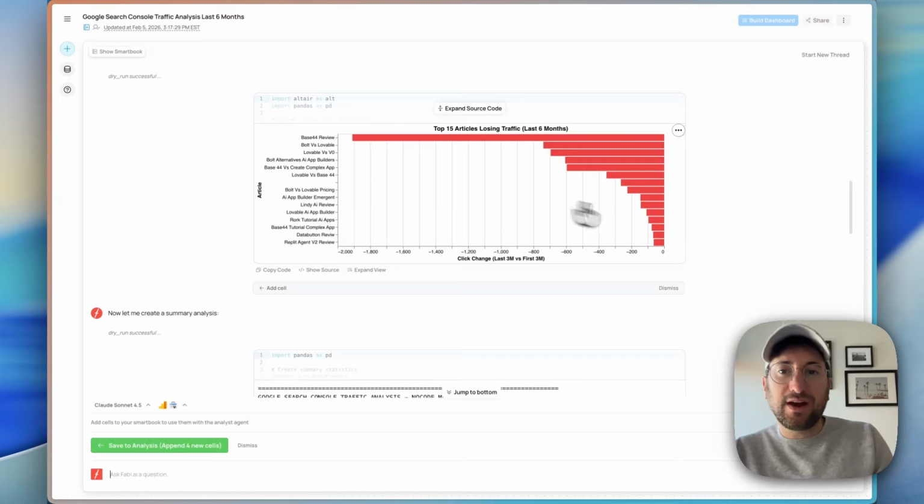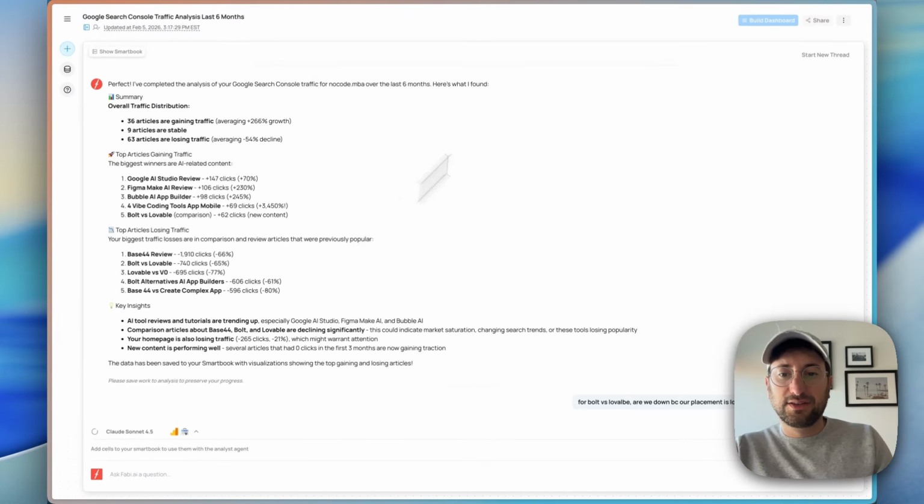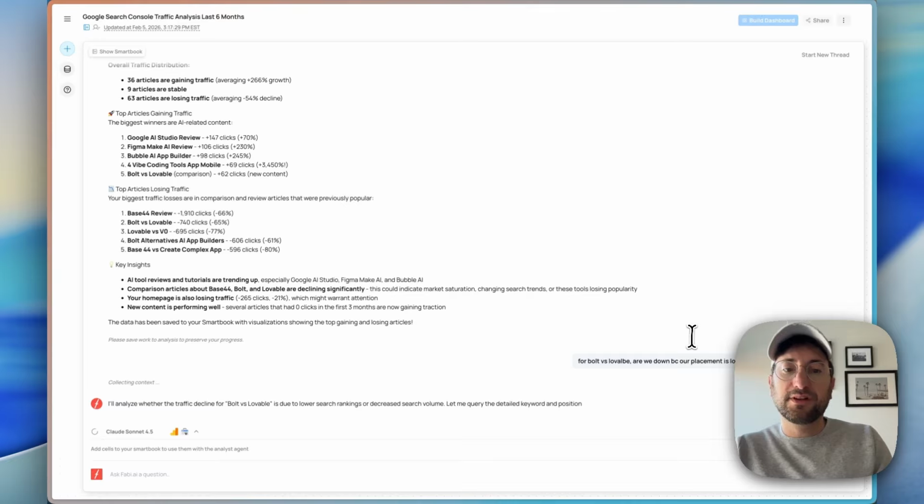Now, I don't know if this decrease on some of these is because overall search volume is down, like are there just less people searching for Bolt versus Lovable, or is it because we went down in the search? So let's see if I'm able to find that out. So I'm asking for Bolt versus Lovable: are we down because of search volume or placement?